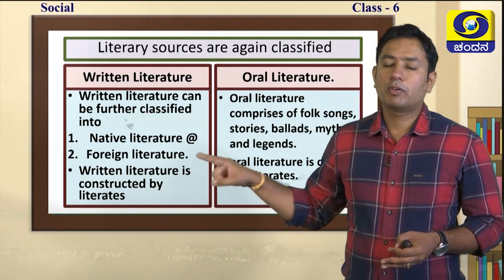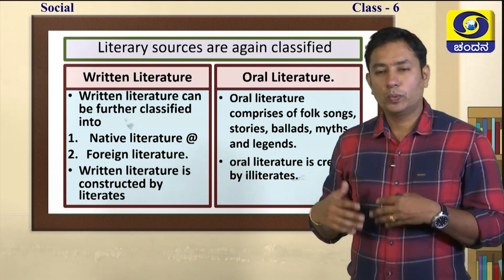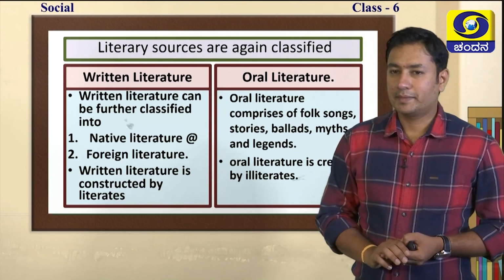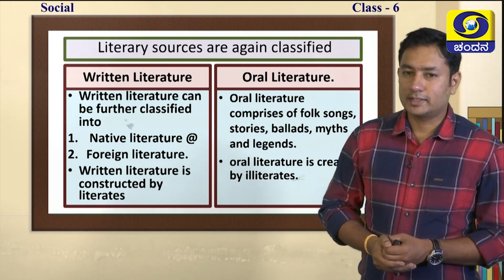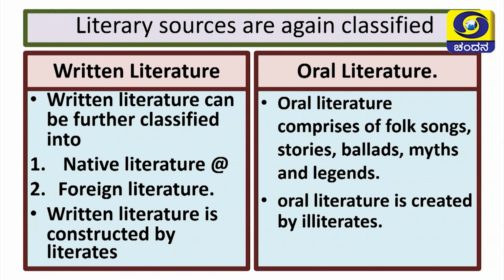So which is important? Both are important in their own sense. The next one is oral literature. Oral literature comprises folk songs, stories, ballads, myths and legends, all these.